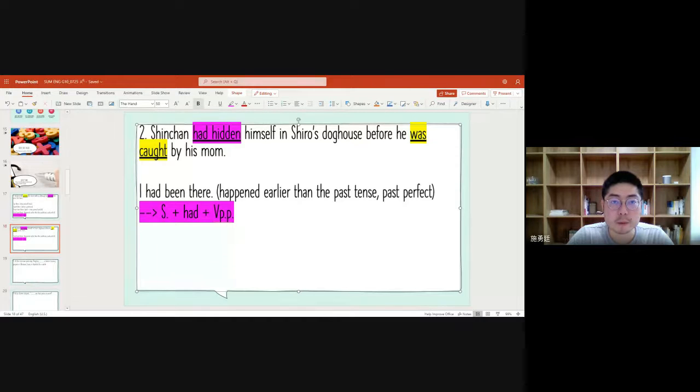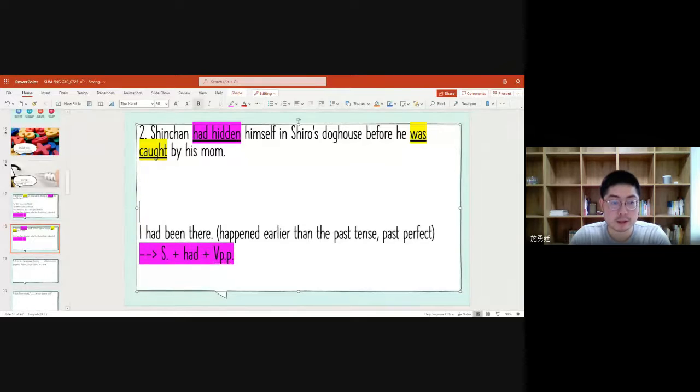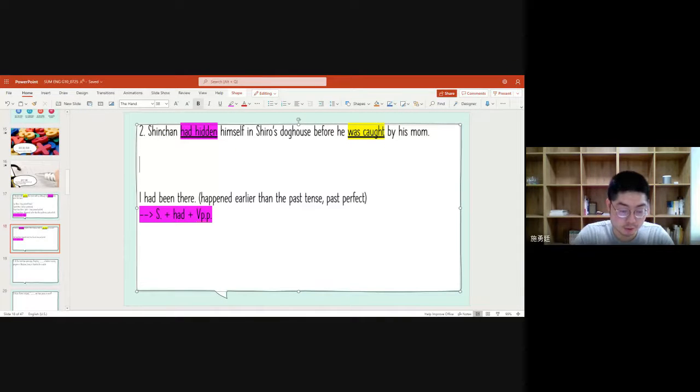There is another thing you should know about the verb we are using here. You hide yourself, so the verb is hide, hid, hidden. You can hide yourself, and in this case, he had hidden himself.